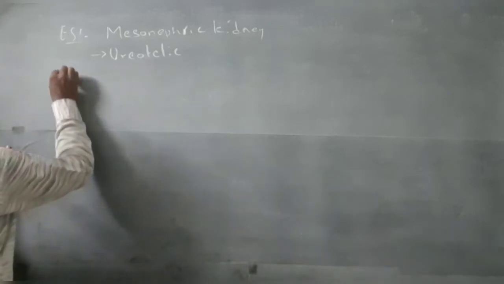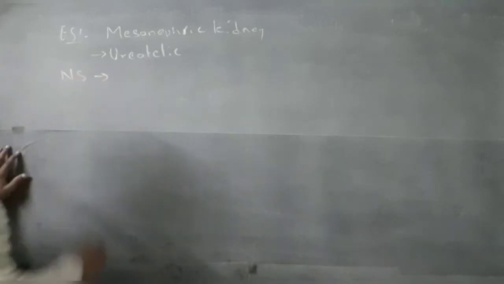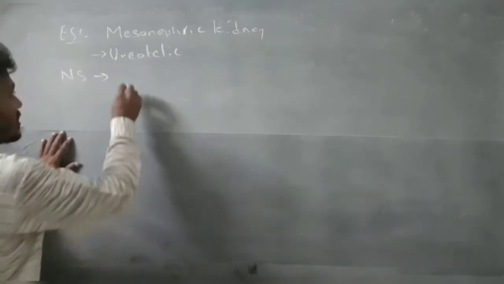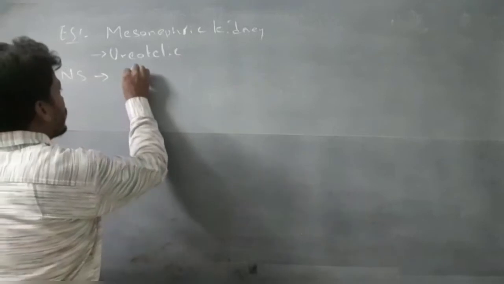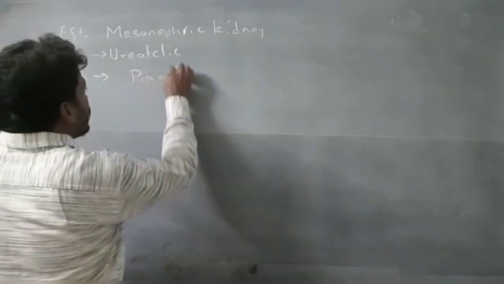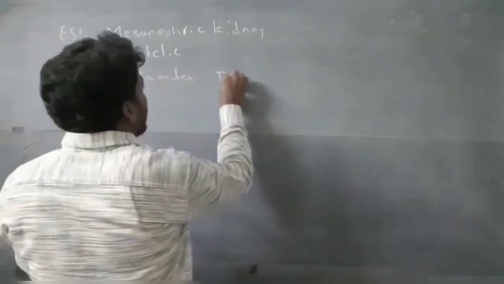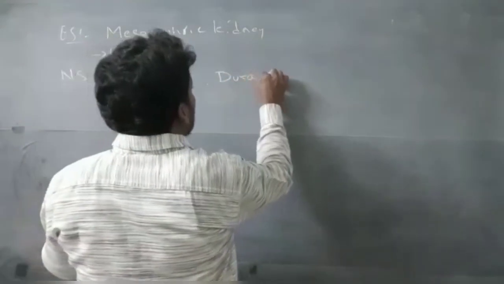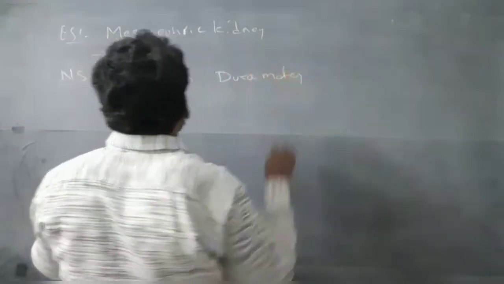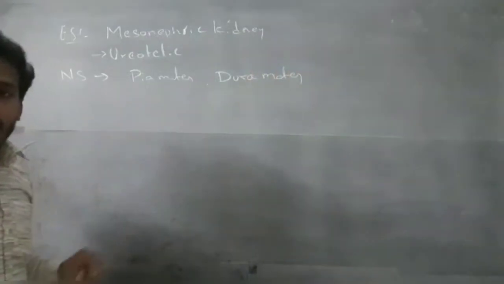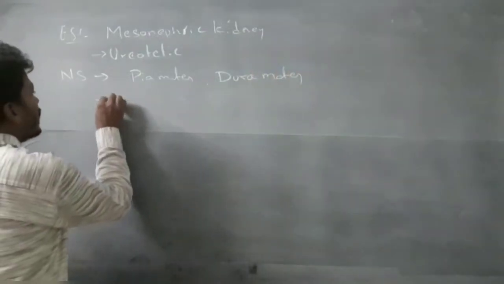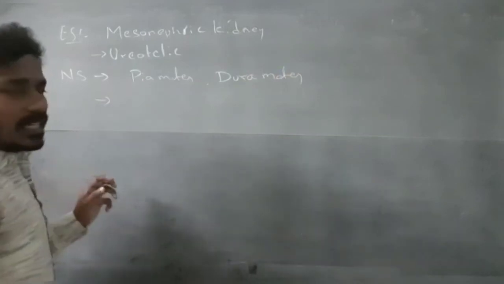Next, nervous system. Meninges: the brain is covered by 2 layers, the outer duramater and the inner piamater. They are the meninges of the brain. Next, sense organs.